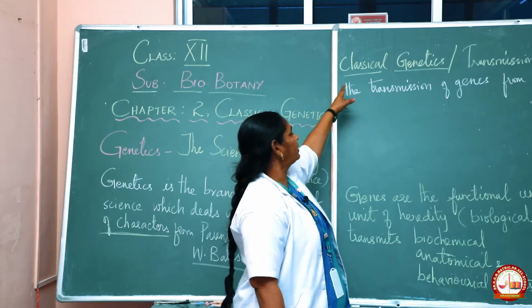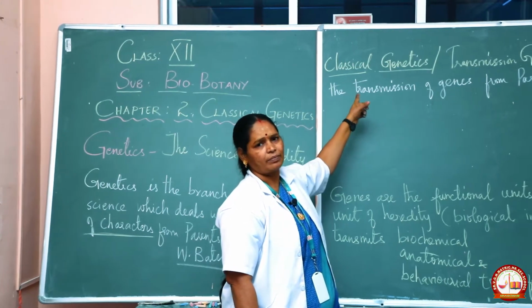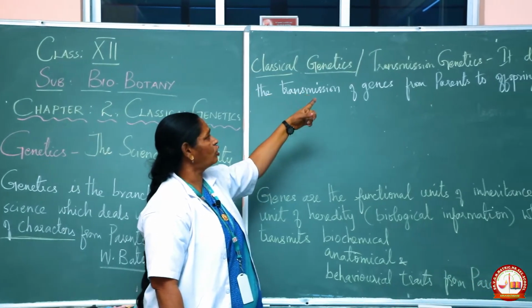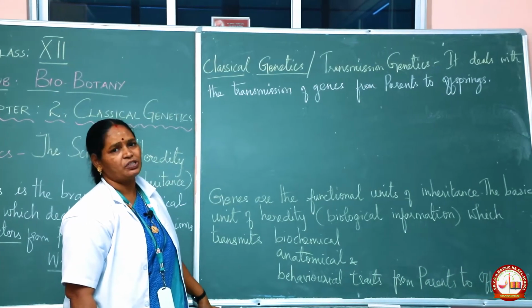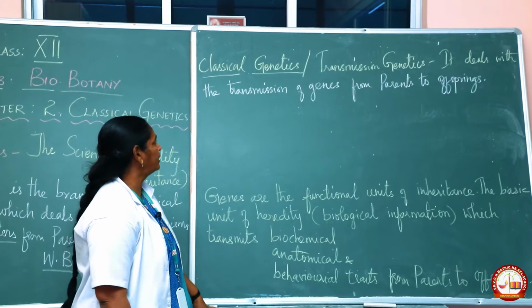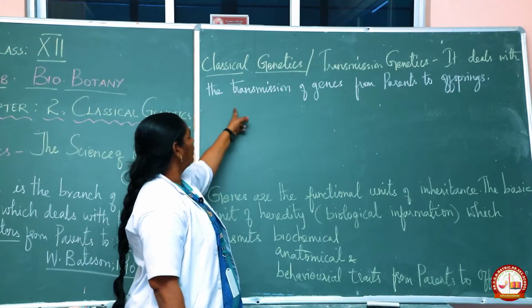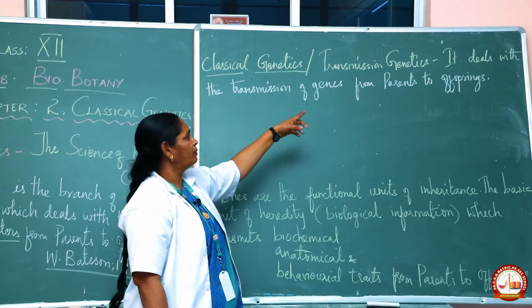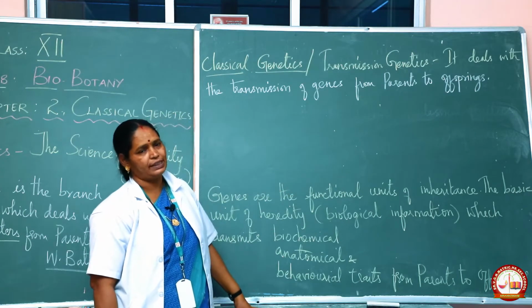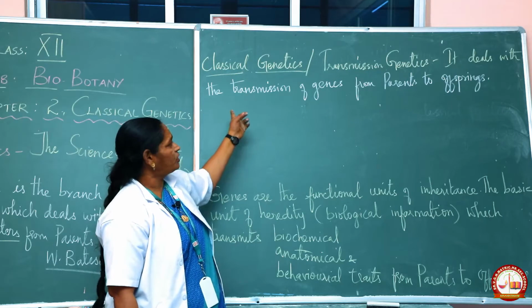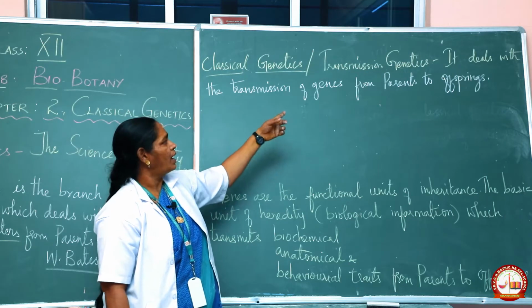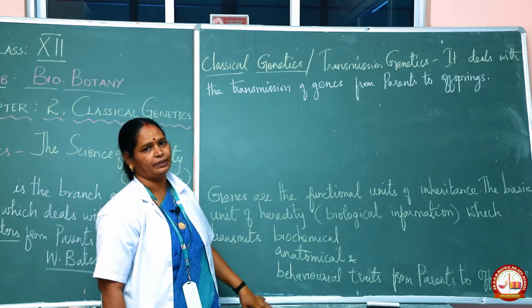Now, what is classical genetics? Classical genetics is also called transmission genetics. It deals with the transmission of genes from parents to offspring.